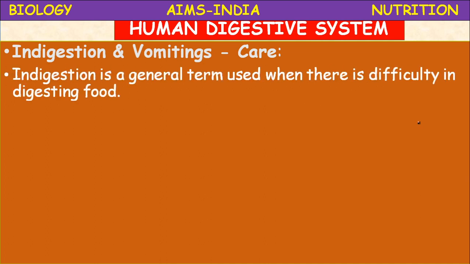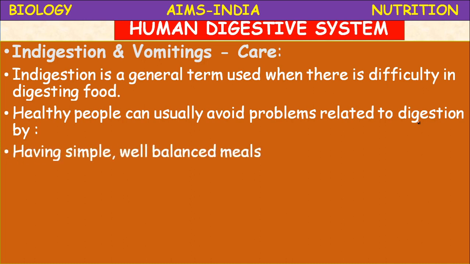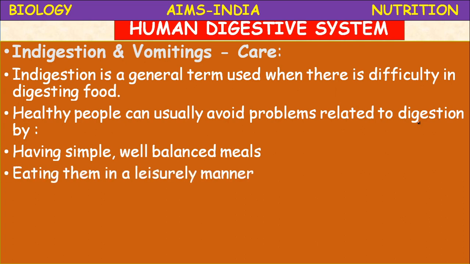Indigestion is a general term used when there is difficulty in digesting food. Healthy people can usually avoid problems related to digestion by following some rules. What are they? They will be having a simple and well balanced meal. What is the meaning? Well balanced means it will be a balanced diet, fulfilling all the nutrients.